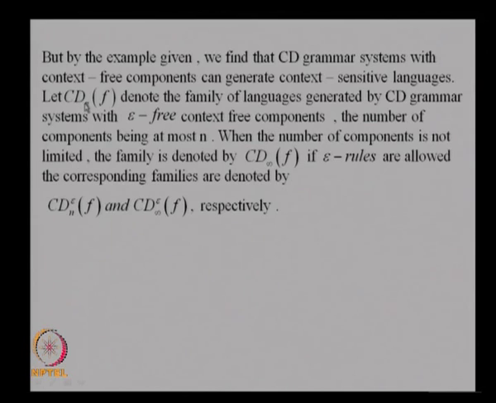If you denote by CD_n F the family of languages generated by CD grammar systems with epsilon free context free rules and maximum n components, you also denote by CD_infinity F if you do not put a restriction on the number of components. And if you are allowing epsilon rules, you also use this, and there are several results related to their power. We will not go into the details of them.